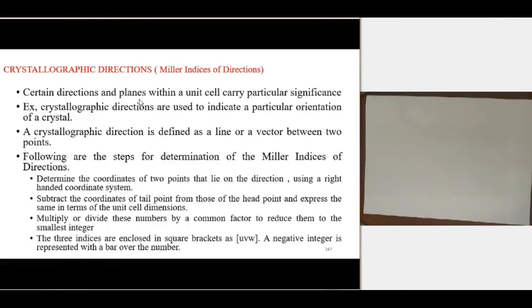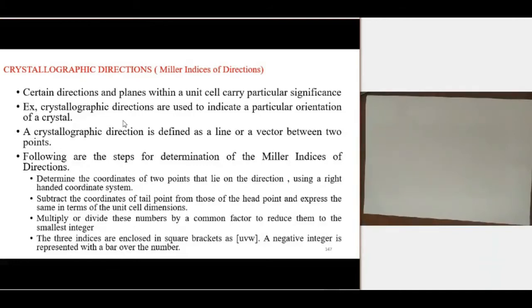That is why we study Miller indices of directions and Miller indices of planes. Crystallographic directions are used to indicate a particular orientation of the crystal. We need to study the orientation because the strength and other important mechanical properties of the crystal depend upon the orientation of the particles. So for the analysis, we need to define the crystallographic directions.